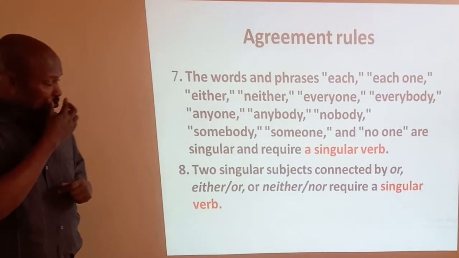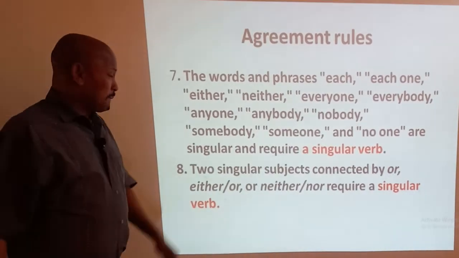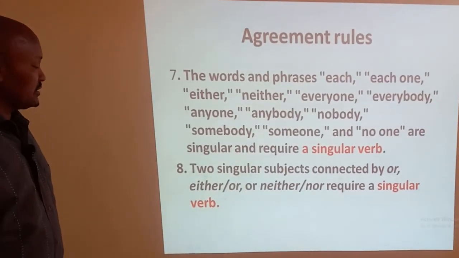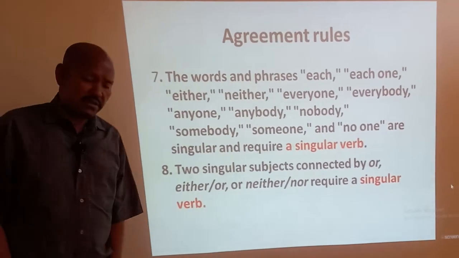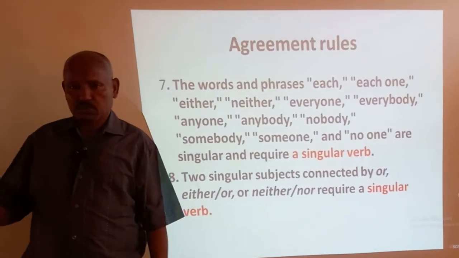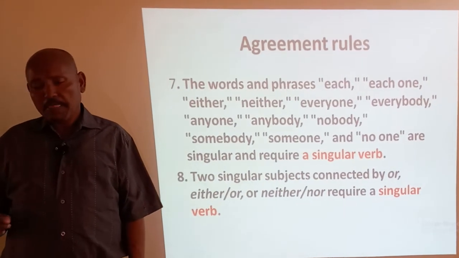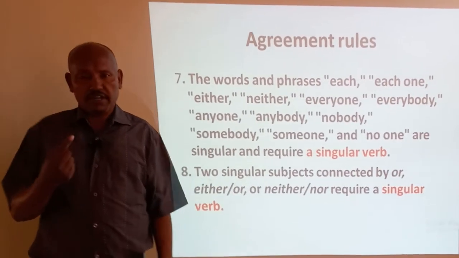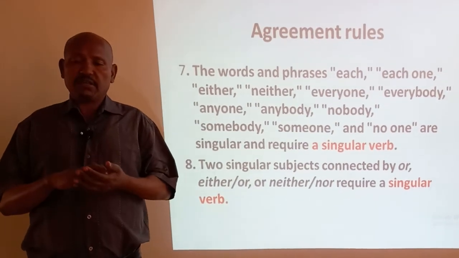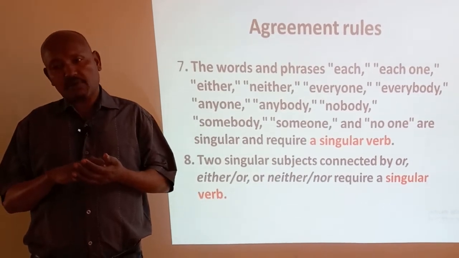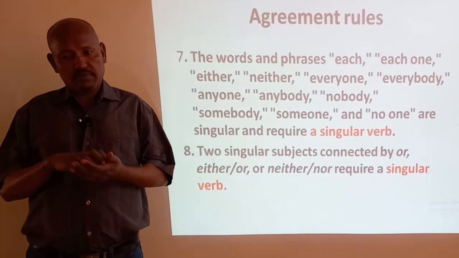This is absolutely right. And the other rule: two singular subjects connected by or, either or, neither nor require a singular verb. I want to say one exceptional thing here, except neither nor. Neither nor takes a plural verb or a singular verb.